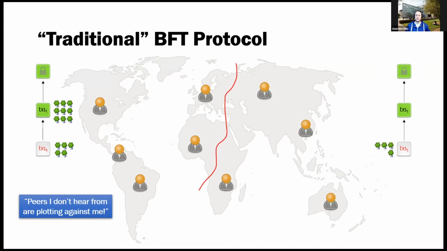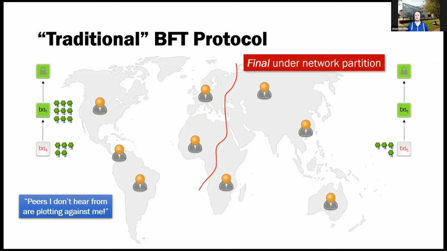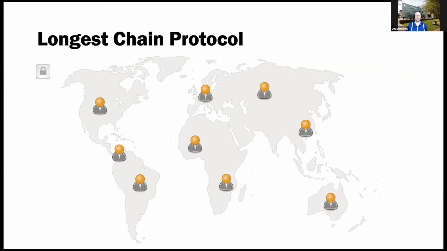it's paramount that they not reach a decision either, because if both of us reach a decision, then this could be conflicting and we would get a safety violation. So traditional BFT protocols don't give us this safety violation. And that's why they're safe under network partition. And that's a property we call finality. On the other hand, we have longest-chain protocols, which work as follows.